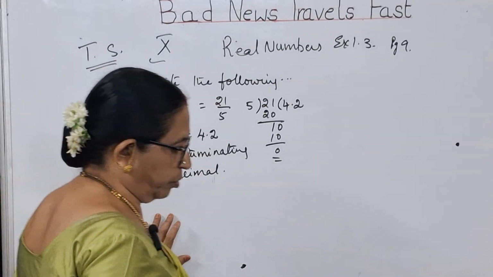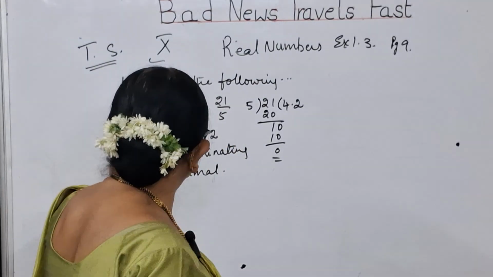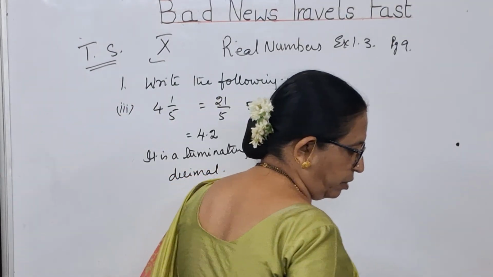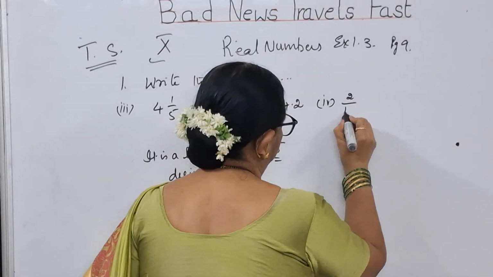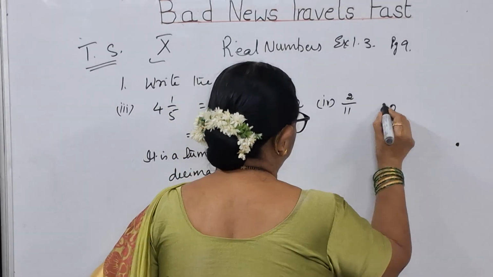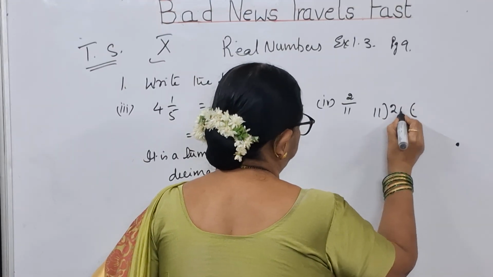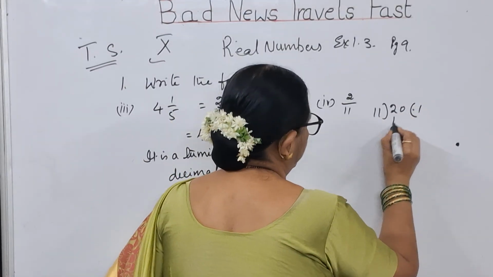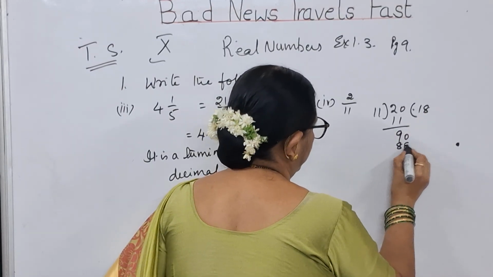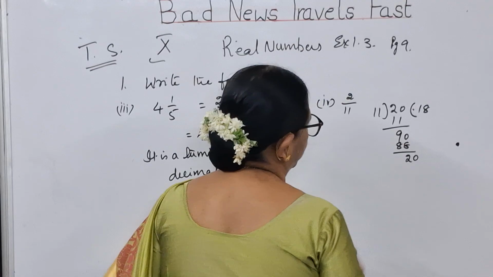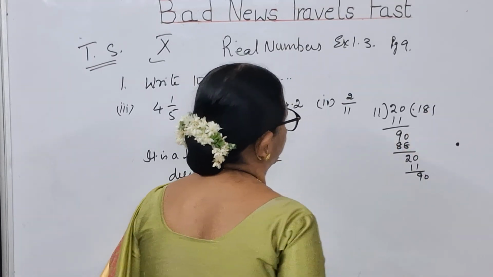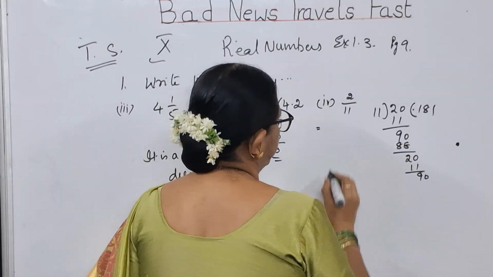This is the third bit, and you have a fourth bit. What is the fourth bit? Fourth bit is 2 by 11. So what you will be doing is, you have to take 2 and divide it by 11. Keep a point 0. 11 ones are 11. 9 0. 8s are 88. 2 0. Again ones are 11. Again 9 0. It goes on like this. That means what you will be getting, children?